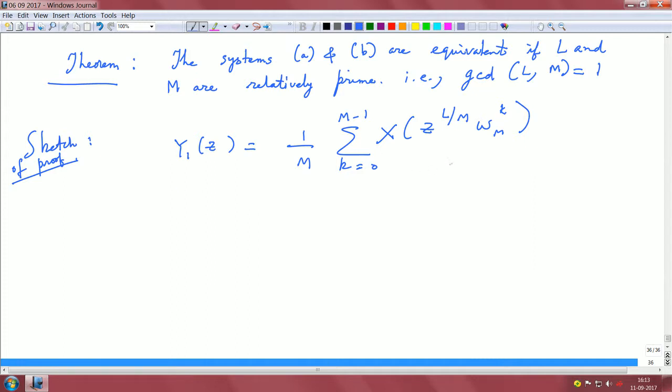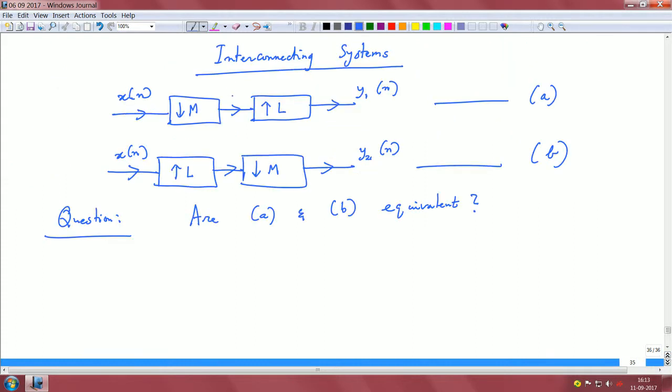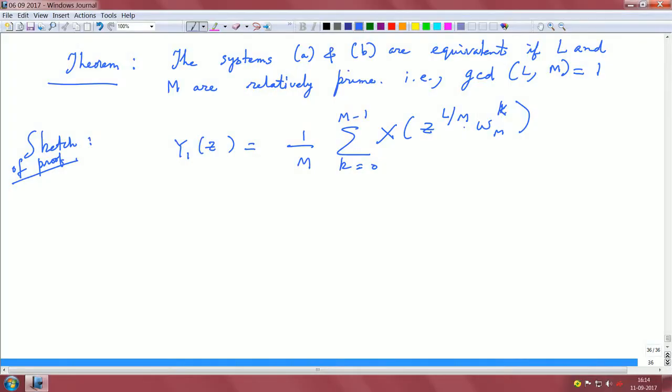Now, how did we get this? Basically, you have a factor z power L. So, first you look at the interim signal which is at this step, because you have x of n and you are downsampling it by M. So, you have a factor of 1 upon M, you have M copies, and then you are looking at the translates of all these copies, right, and then you have this z power 1 over M factor and omega power k.